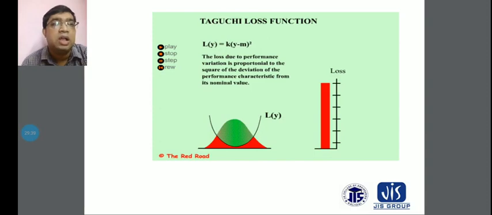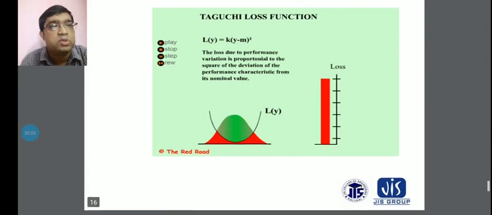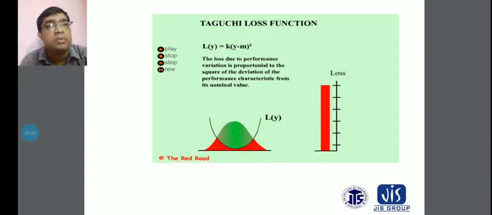That means the loss due to performance variations is proportional to the square of the deviations of the performance characteristic from its nominal value, so L = k(y - m)^2, proportional to the square of the deviation of the performance characteristic from its nominal value. This is also given in the figure.